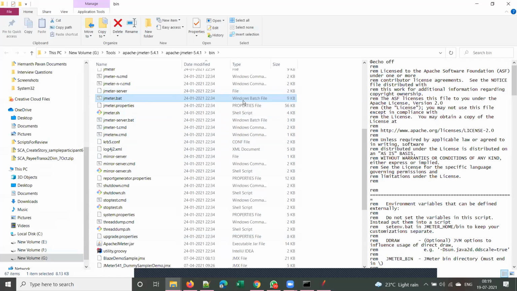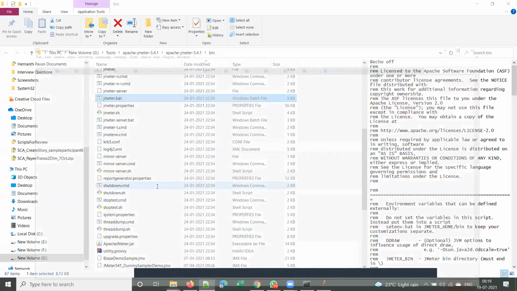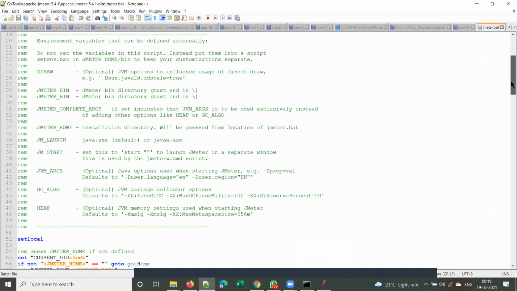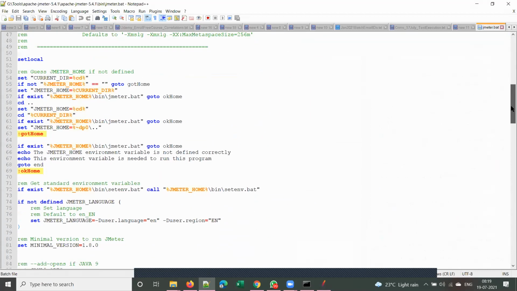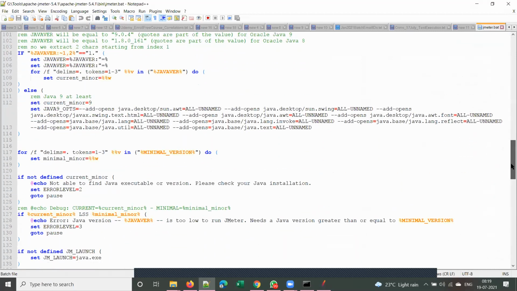See, jmeter.bat, this is a Windows batch file. Let me open that and show you how a batch file looks. So this is how a batch file looks. You can open it in Notepad or any editor and you can see the code of the batch file.